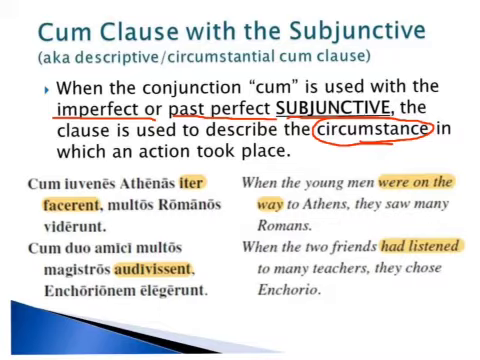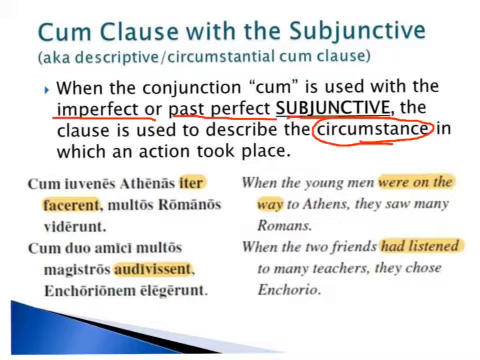So let's look at a couple examples. Cum in venies Athenas iter fecerunt. And so this first part is the cum clause. So when the two young men were on the way, and so the circumstance was that they were on the way, they saw many Romans. So this is not indicating time. This is indicating what they were doing, the circumstance. They were making a journey, they were on their way.